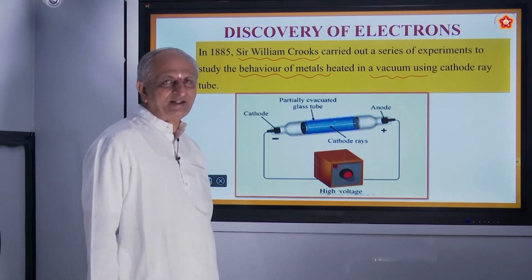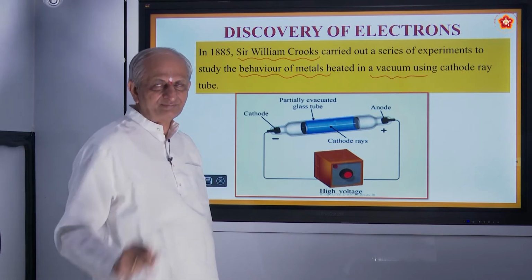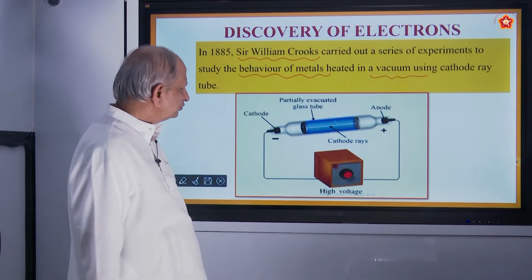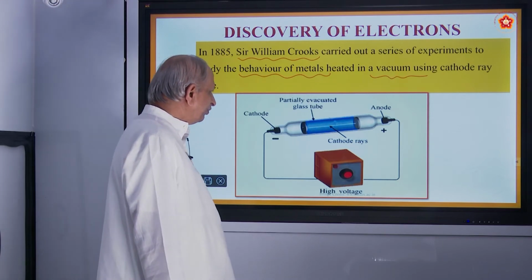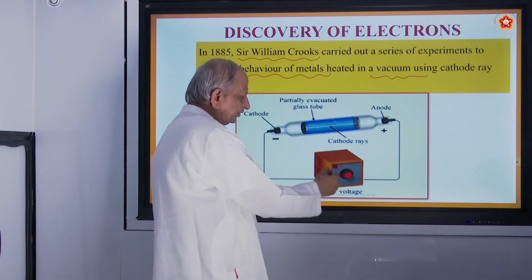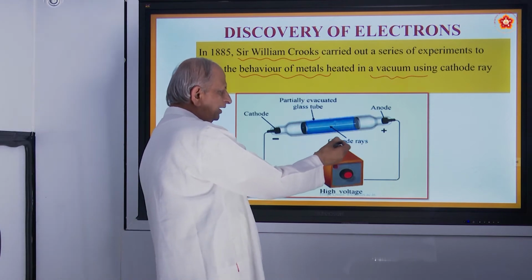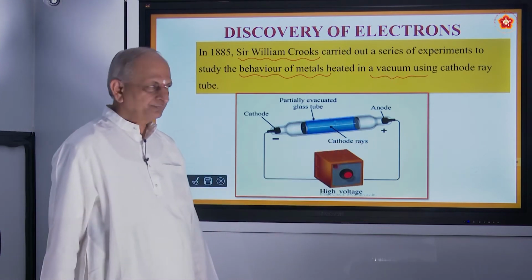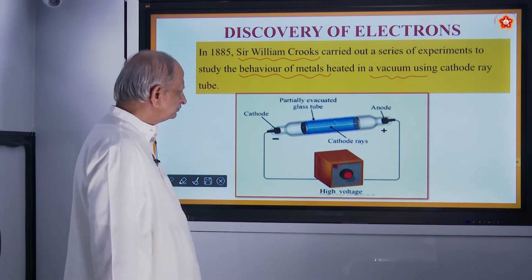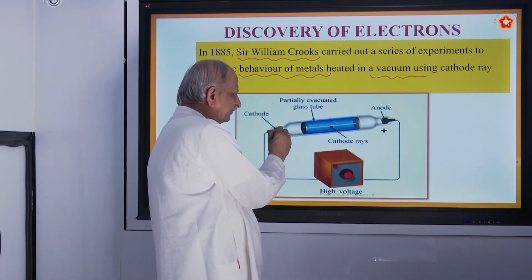To make it conduct electricity, we have to reduce the pressure, number one. Number two, we have to increase the voltage. So, a high voltage source is connected to a special kind of tube called cathode ray tube. Why it is called cathode ray tube? Because you can study the particles coming from cathode.